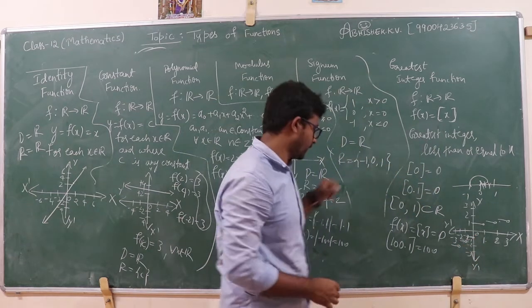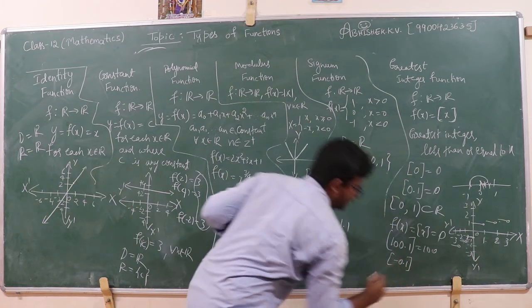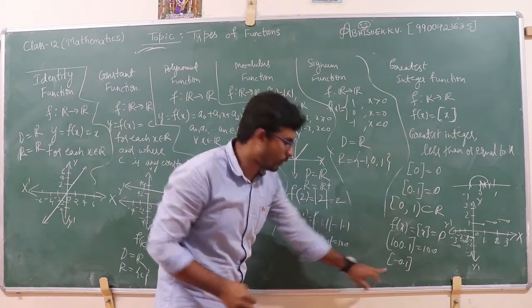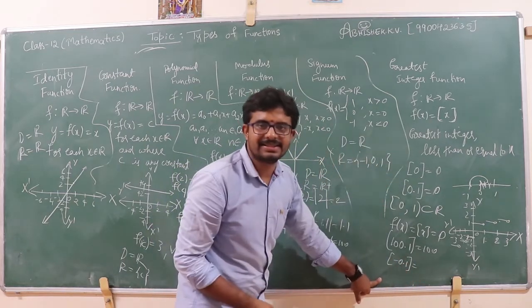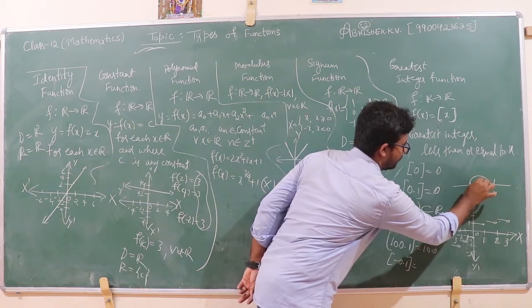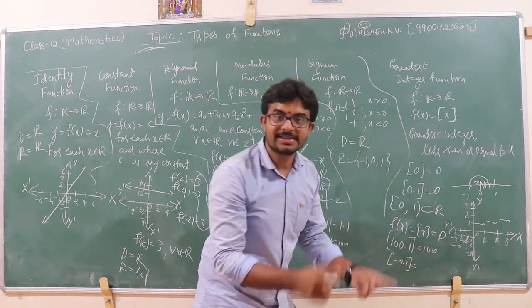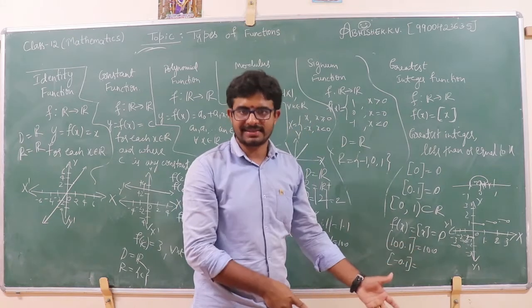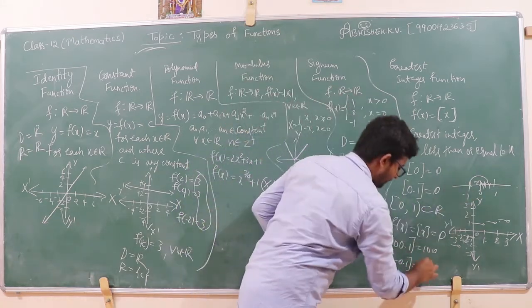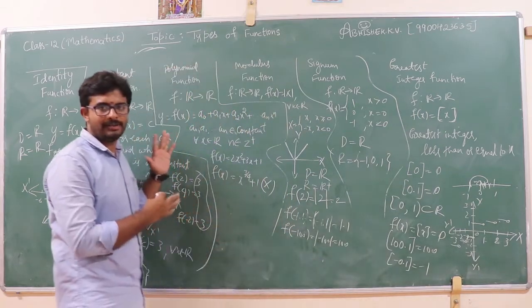Like this. Okay, if you consider minus 0.1, what is the greatest integer of minus 0.1? Minus 0.1 should be less than or equal to x according to the definition. What is the greatest integer of minus 0.1? It is not equal to 0. Okay, I hope you are all getting this.